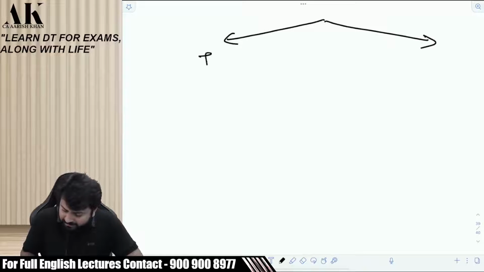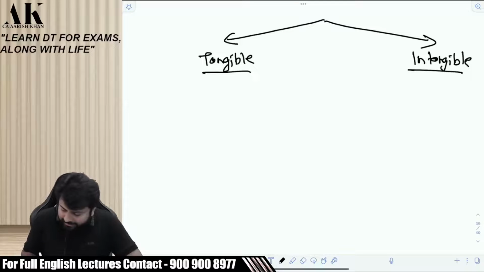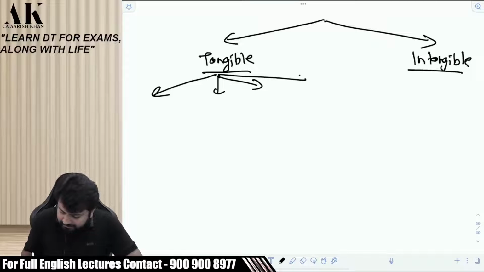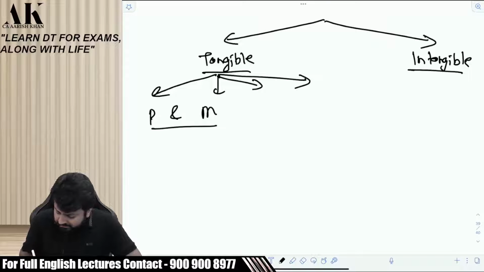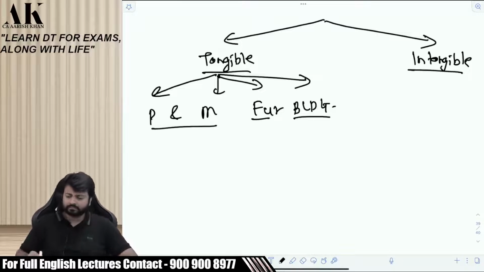First of all, tangible, and then intangible. And in tangible, there are a few categories. Plant and machinery, you can say, both of them are together only. Then furniture and then building. Obviously, land is not depreciable. Okay. So you have to make these blocks in the exam.